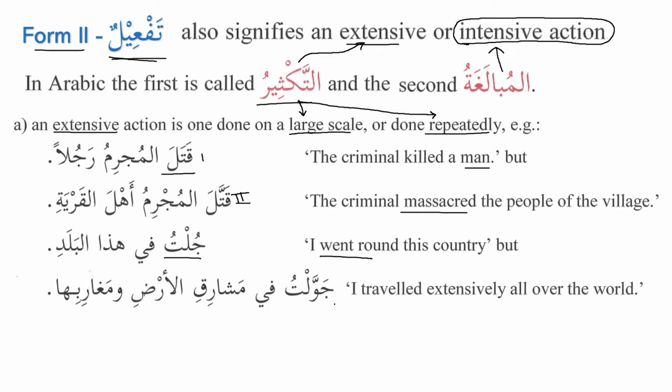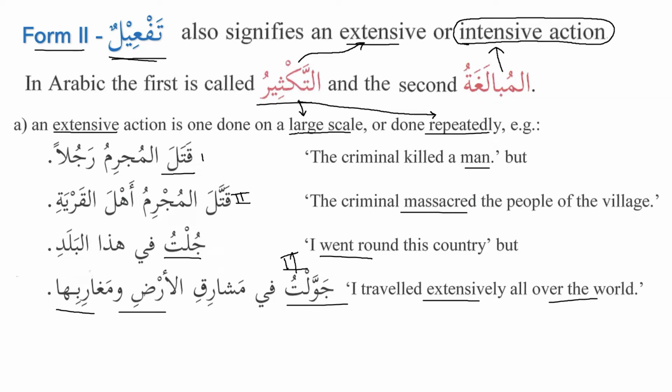But when you say jawwaltu, jawwala yujawwilu tajwilan, when you take it into form number 2, when you say jawwaltu fi mashariqil ardi wa magharibiha, then you want to say that I traveled extensively all over the world. It's an expression that I traveled all over the world. So now you can see here jala means to go around, but jawwala means to travel extensively.